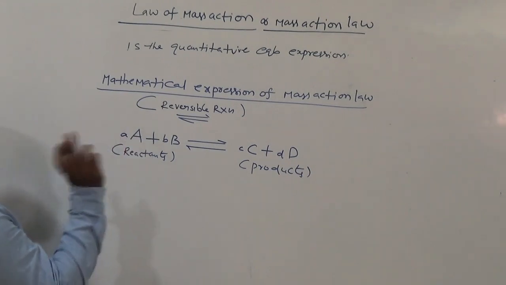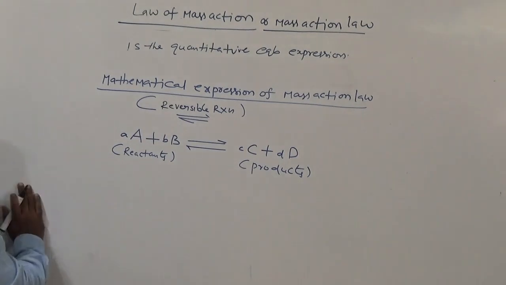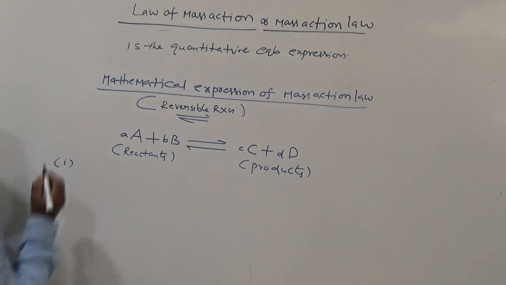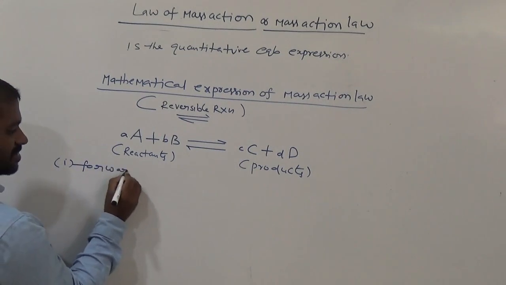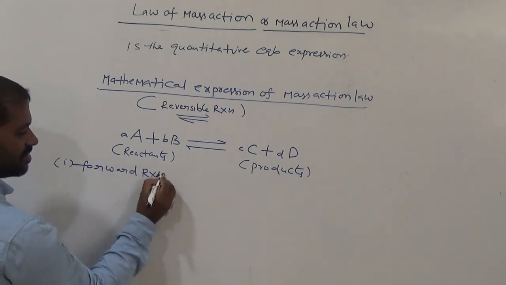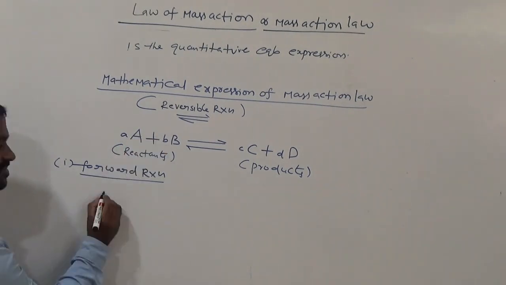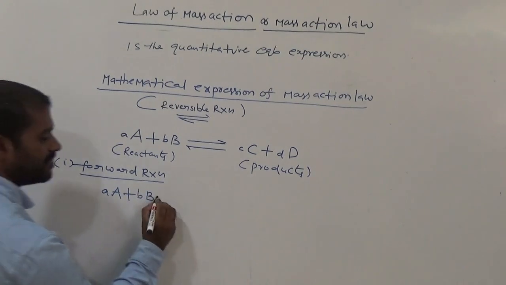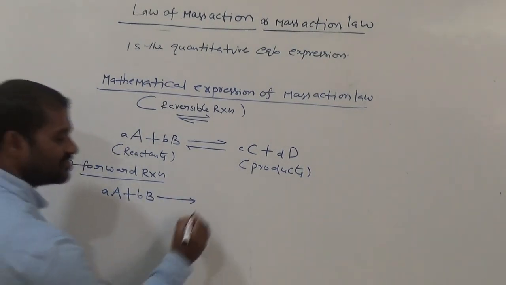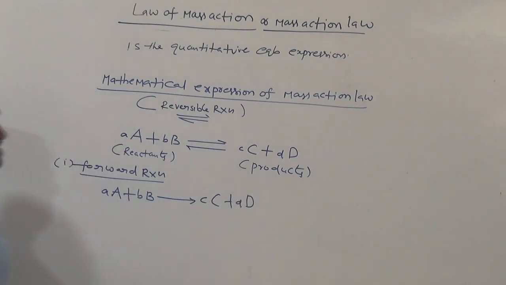We have two reactions here: the rate of the forward reaction and the rate of the backward reaction. What is the forward reaction? a moles of A and b moles of B give rise to c moles of C and d moles of D as products.